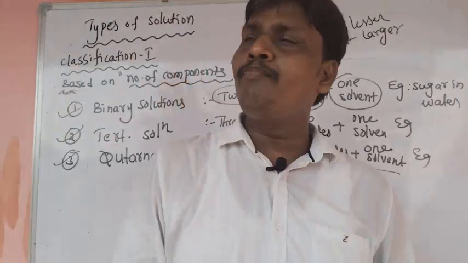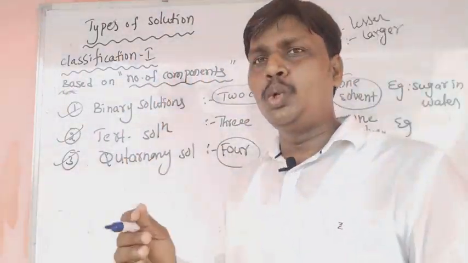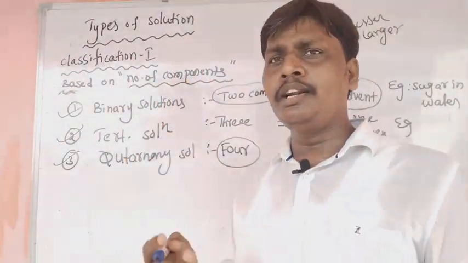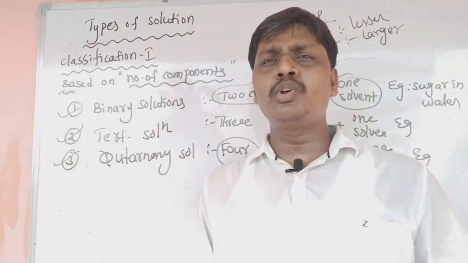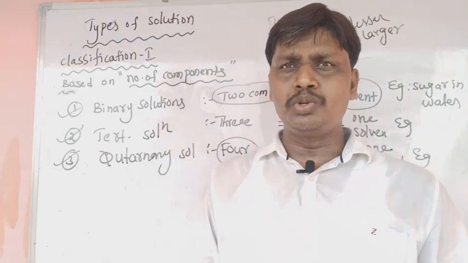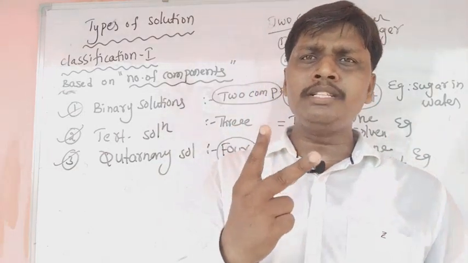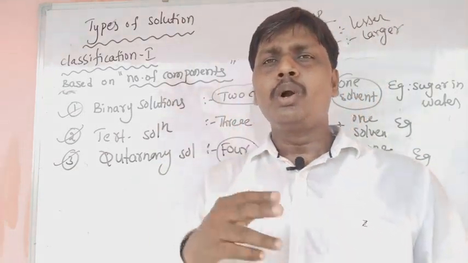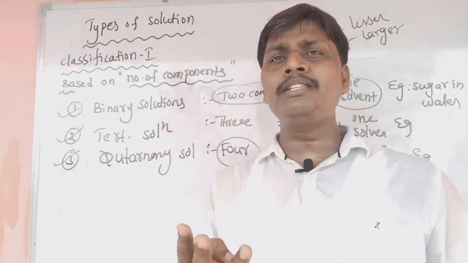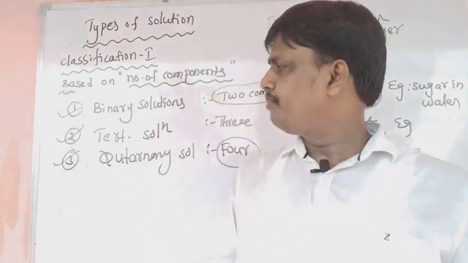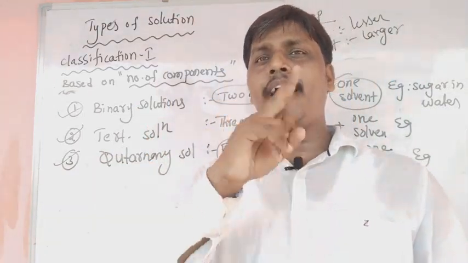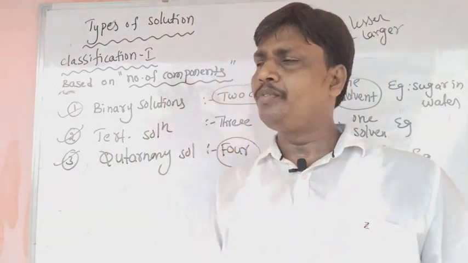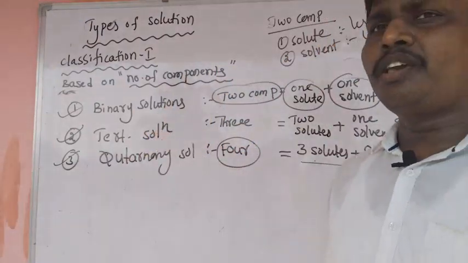So based on the number of components, solutions are classified into three types: binary, tertiary, and quaternary. Binary solution contains two components, one solute and one solvent. Quaternary solution contains four components, three solutes and one solvent. And tertiary solution contains three components, two solutes and one solvent. So these are classification 1.